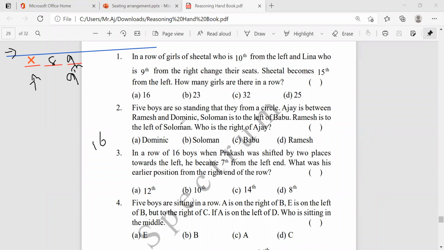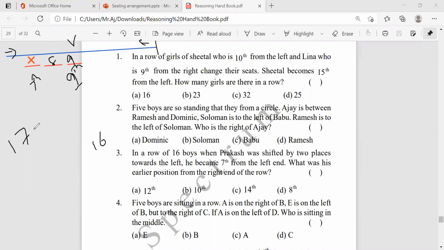What they're asking to find is his earlier position from the right end. From the left it is 9, and from the right we don't know how many positions there are. Then how to find out? I said reverse order position. Total 16 members, now take it as 17.